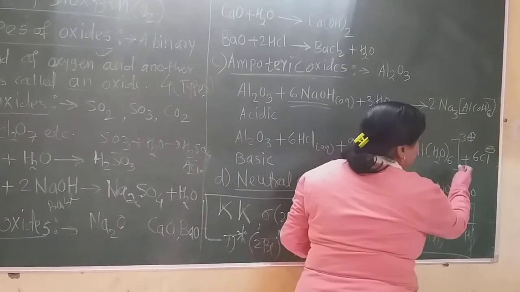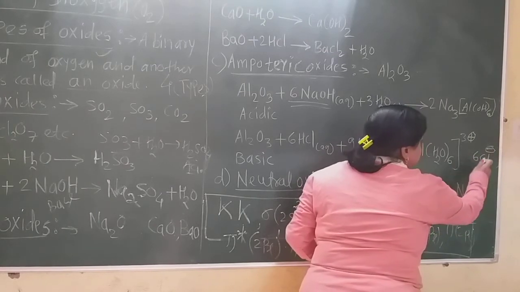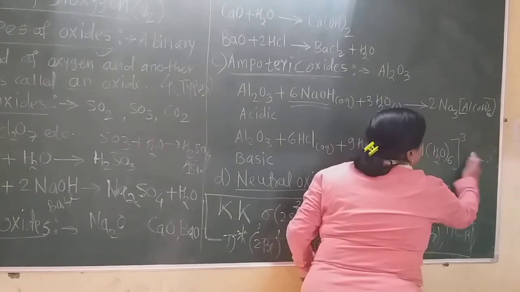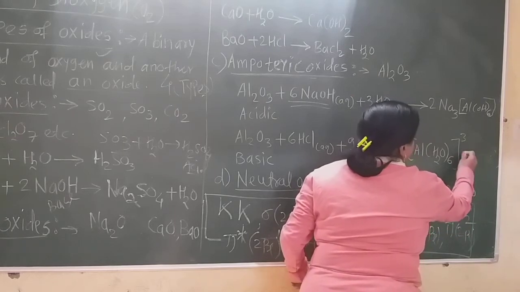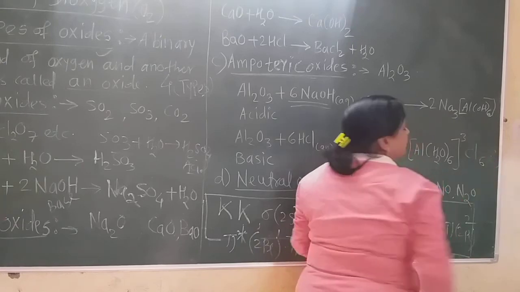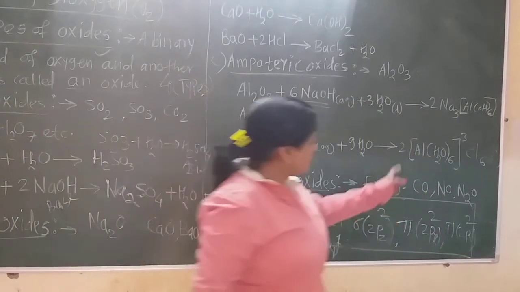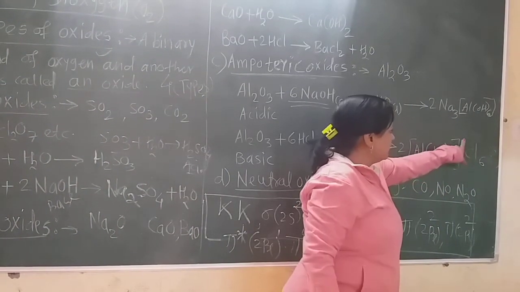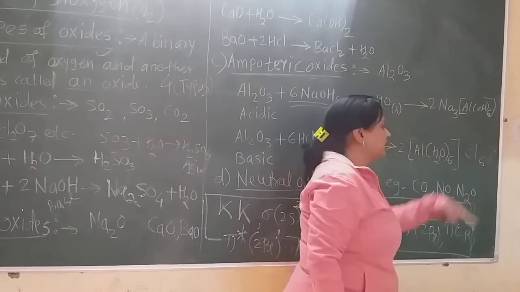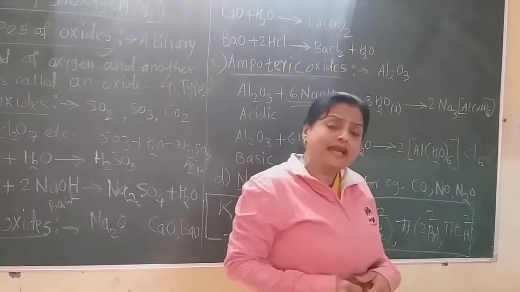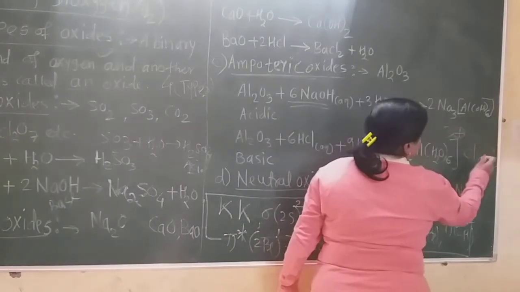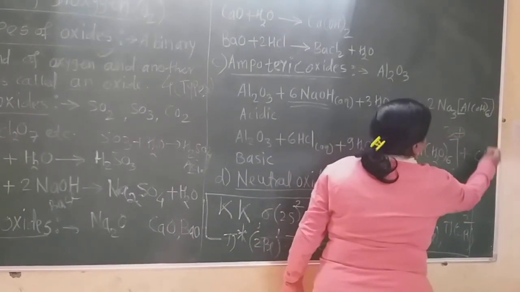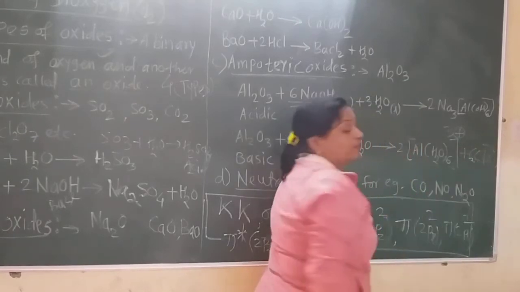You can also write this in this way, with Cl6. Because these are balanced, this is not required. And if you have to show that it is a salt, then you can write the charges here also. In this way, there is formation of salt.